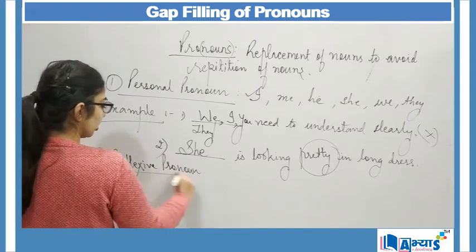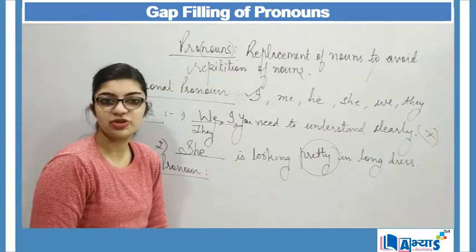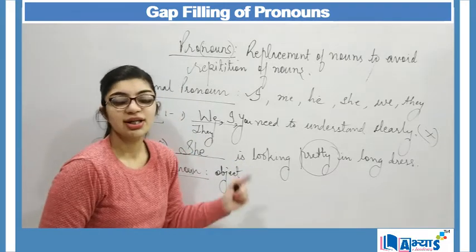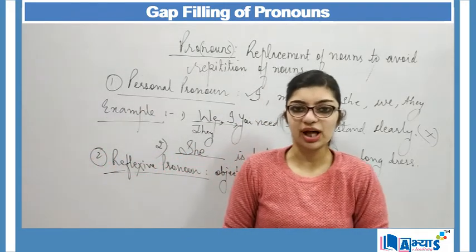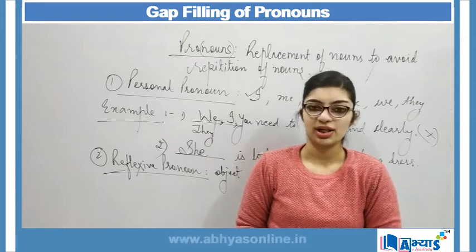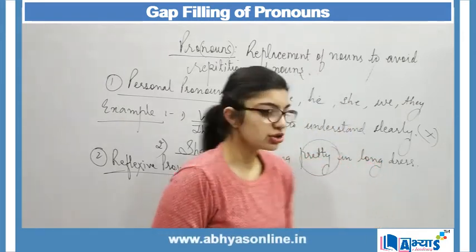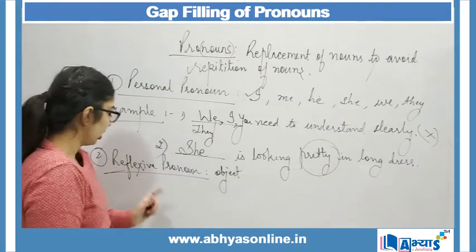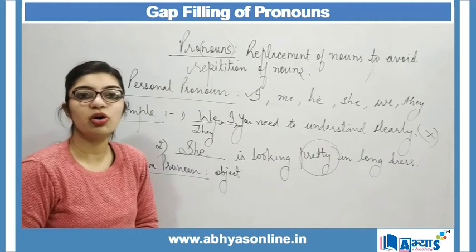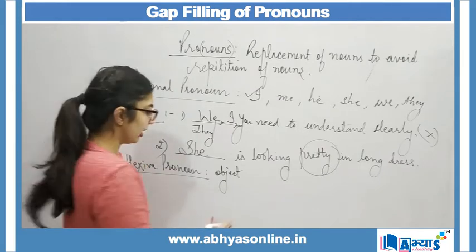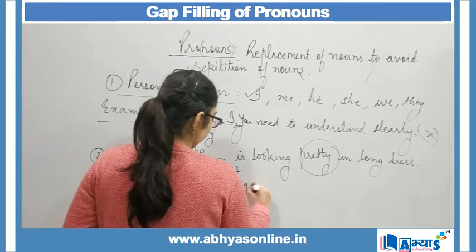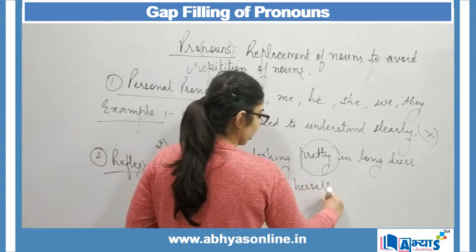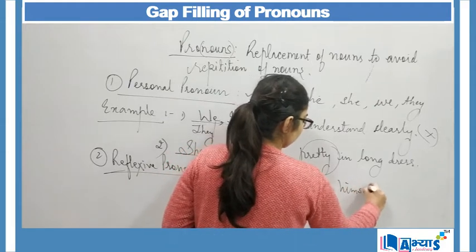Now reflexive pronoun is always used as the object of the sentence. This is always as the object of the sentence because the subject that we are pointing out is actually the object. The subject and object are the same. So reflexive pronoun always is used as the object. For reflexive pronoun, it will always be followed by self, like myself, herself, himself, yourself.